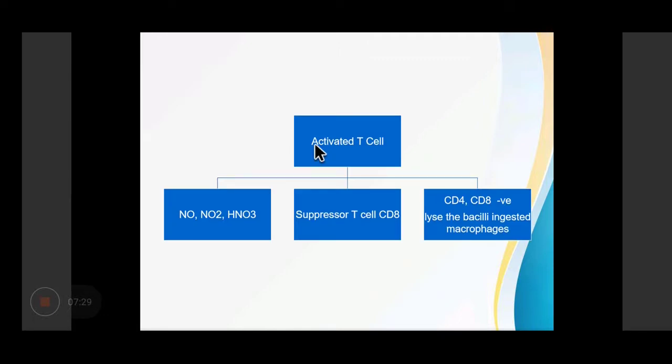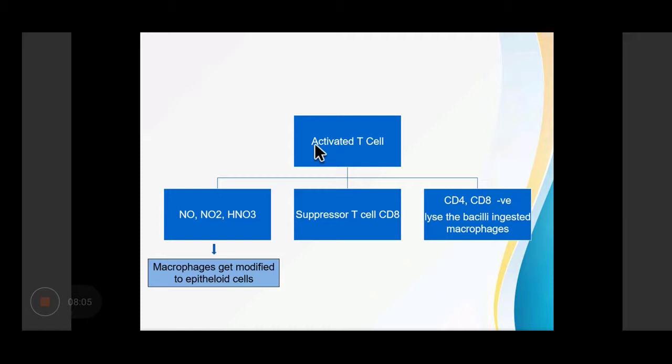Now, the activated T cell kills the bacteria in 3 ways. The activated T helper cells, that are CD4 positive cells, activate the macrophages through the production of interferon gamma. The activated macrophages produce nitric oxide, NO2 and HNO3, which kill the ingested bacilli. In the process, the macrophage is modified into an epithelioid cell.